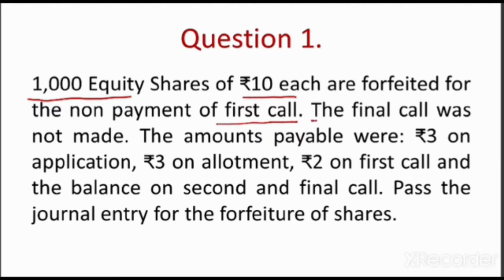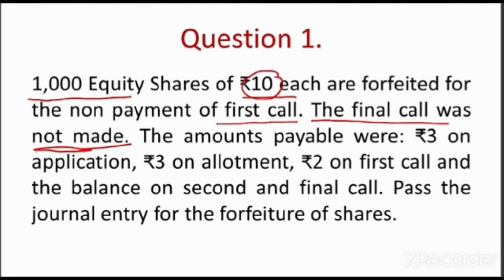The final call was not made. This is also very important, since we have to debit the share capital with the called up amount. So since the final call was not made, we will deduct this final call amount from the rupees 10, that is the nominal value of the share.